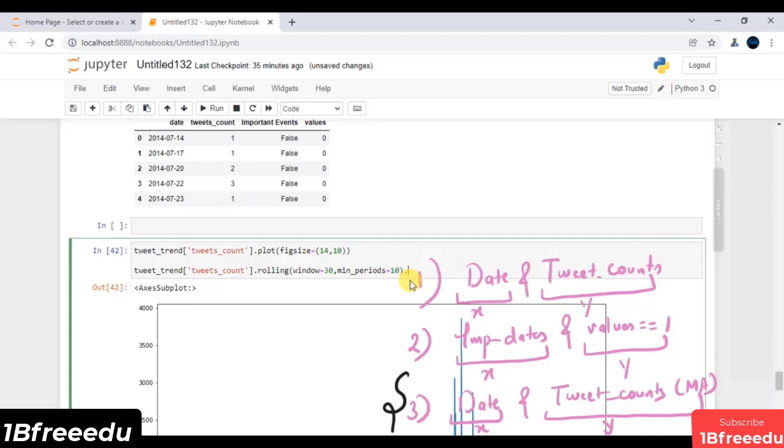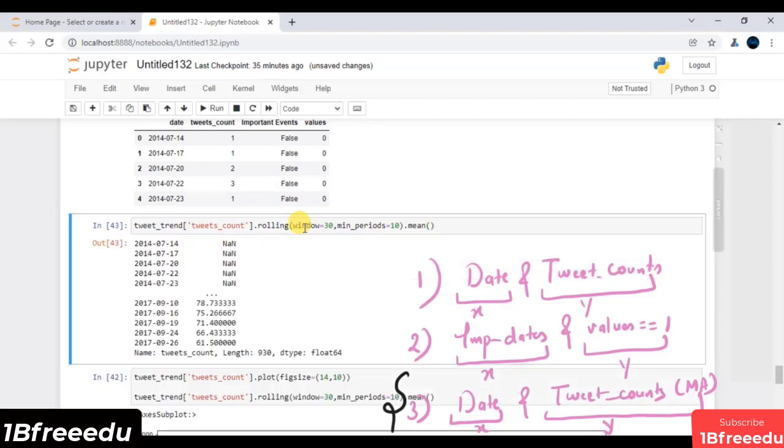Then on top of this, I have to just call this mean. And after calling this mean, let me show you one more thing. If I copy all these stuffs and paste over here and execute, you are getting all these values.